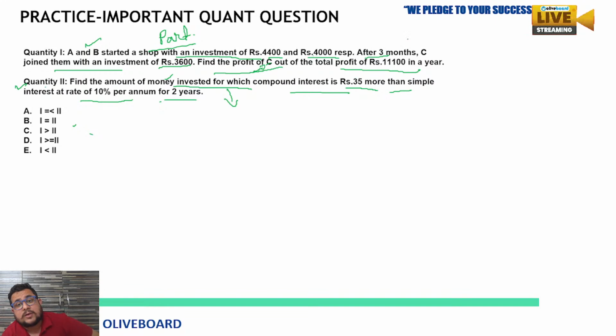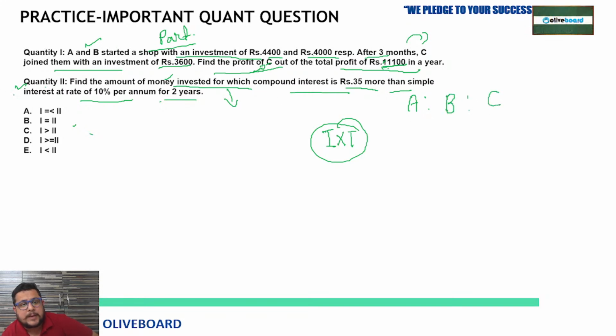Okay. So first of all, we will find out the value of the first quantity, meaning the profit share of C. Whenever they are talking about the profit share, total profit is given. Just look out for profit share. What you need is the profit ratio and total profit. So total profit is given, but do we know the profit ratio? You will say no. So that we can determine by the ratio of investment multiplied by time of all these three business partners, A, B, and C.